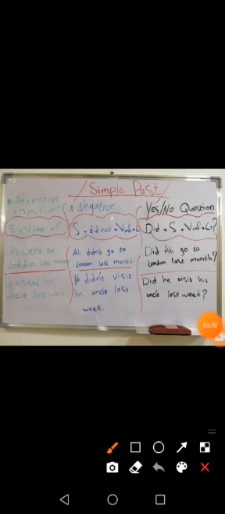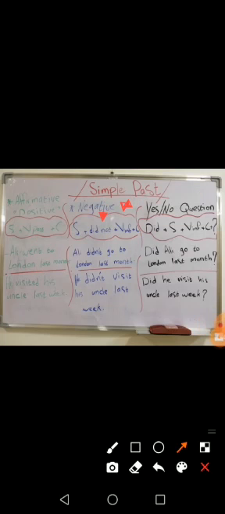So to make it negative, what does negative mean? Negative means in Arabic nafi, right? So to make it negative, you have to add did not, right? Can you remember that? We add did not and the verb infinitive. So Ellie didn't go to London last month.